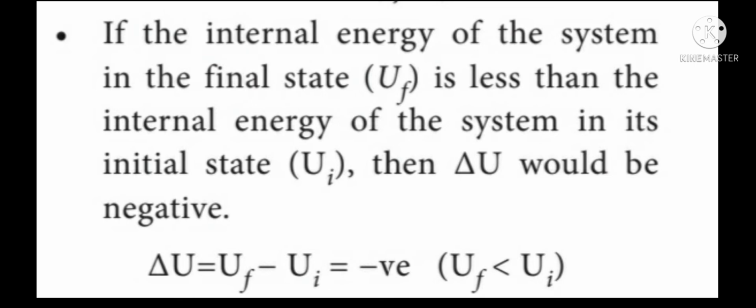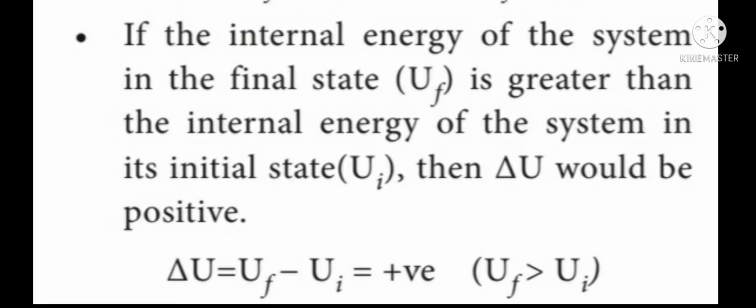energy of the system in its initial state UI, then delta U would be negative. Delta U is equal to UF minus UI, which is negative, in which UF is less than UI. Here, the change in internal energy is calculated from the formula delta U is equal to UF minus UI. If UF is less than UI, then the change in internal energy delta U becomes negative.